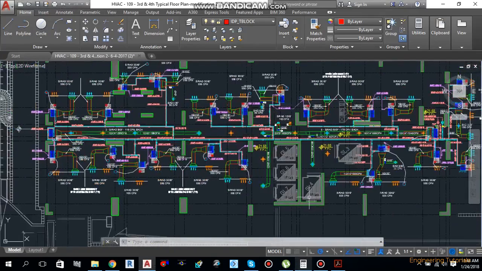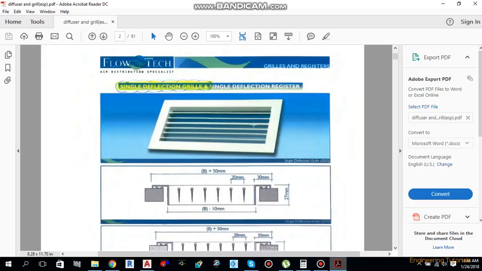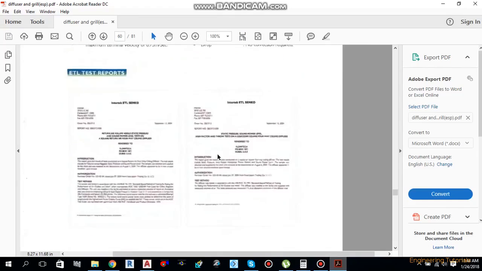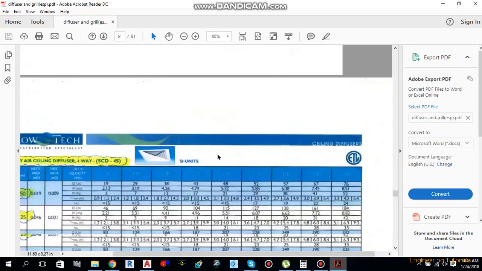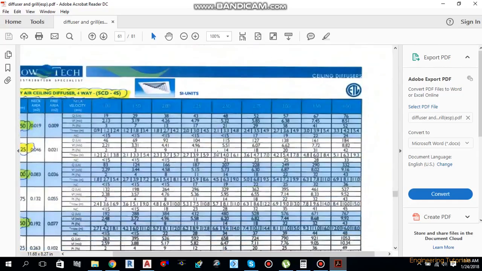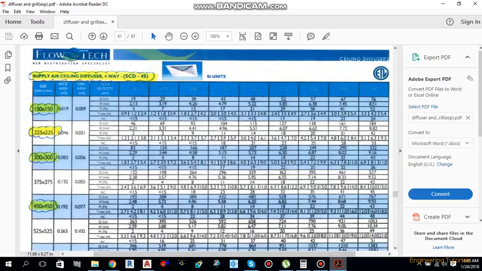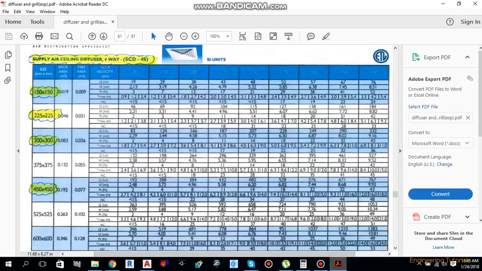So let's move to the supply data sheet, and see how you can select a diffuser from the supply data sheet. As you know, the different types of diffusers we can use are ceiling diffusers, one way, two way, three way, or perforated ceiling diffusers like this, and different decorative type ceiling diffusers. As you can see, this supply air ceiling diffuser 4-way is here, and this is the size in mm. 9 inches is equivalent to about 225 by 225.